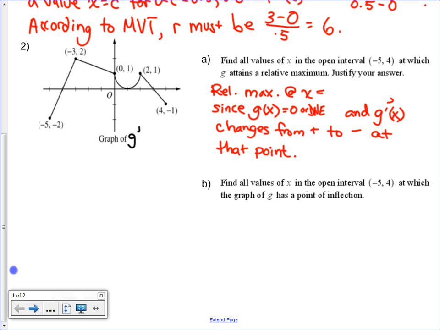Critical numbers are zeros or DNEs, right? How am I going to find those here? Stop. Critical numbers, g prime. No one's correcting me, guys. You're just writing your own right answers. I know, then you're just making fun of me. I know that. Okay. Where are its zeros or DNEs?